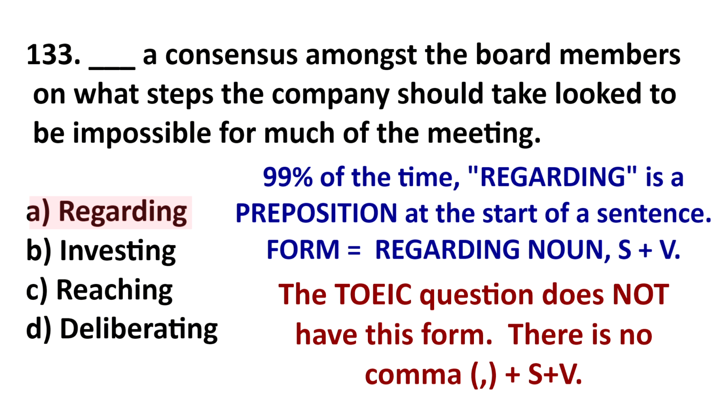We don't have a comma after regarding plus noun and a new subject verb. We just have subject, verb, object. Blank a consensus is our subject, looked is our verb, object is to be impossible. So we can eliminate regarding.